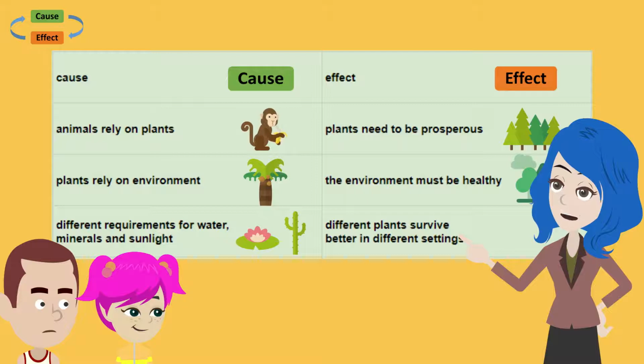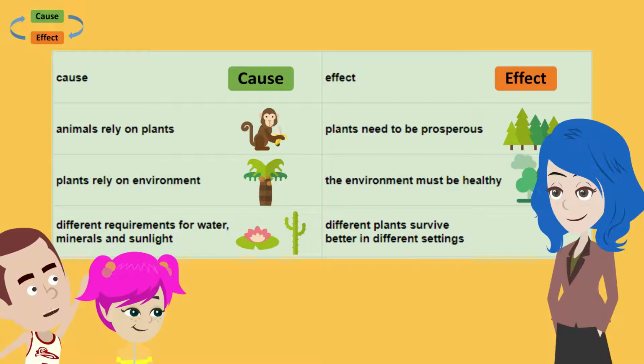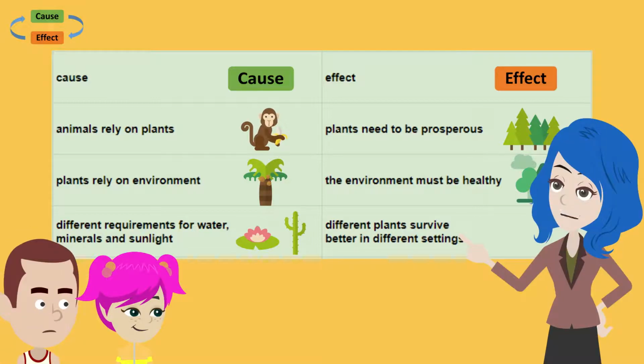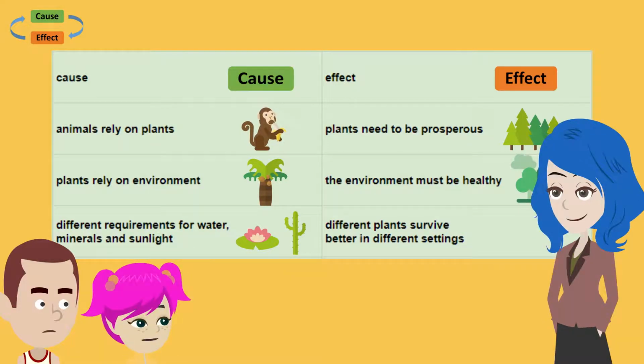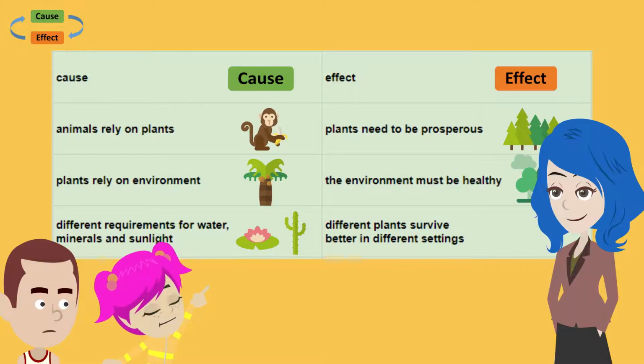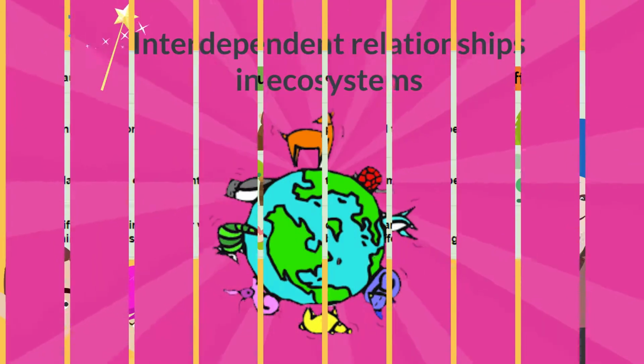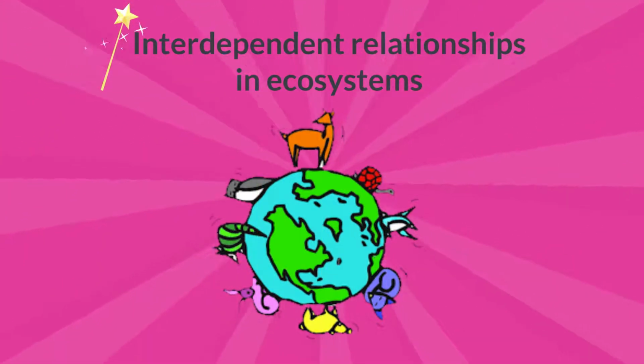Why is a healthy environment so important to plants? Because plants rely on the environment. Why do different plants survive better in different settings? Because they have different requirements for water, minerals, and sunlight. Interdependent relationships in ecosystems.